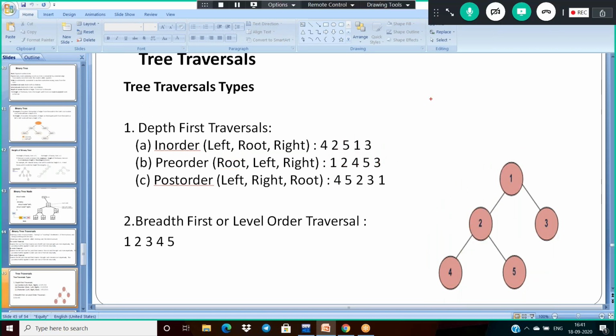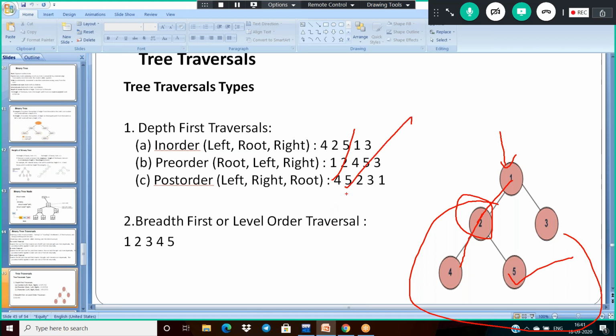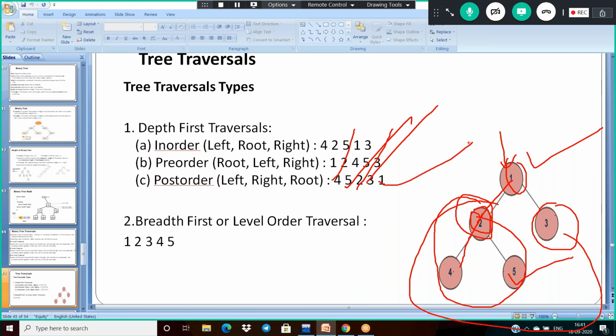And next, coming to the last one. Post order means left, right, root. First, what is the left? Again, it is a subtree. What is the left of this? 4. So now 4 will come. After left, right is required. What is the right? 5. 5 will come. Left to right is over. The root is 2, so this left subtree is over. Next, the right. What is the right? 3. Now 3 will come. Next, the root. Root means 1. Now 1. That's all.